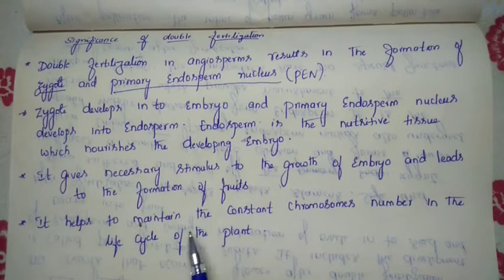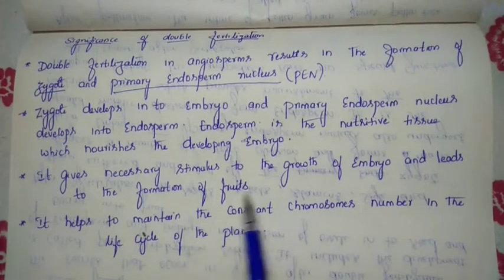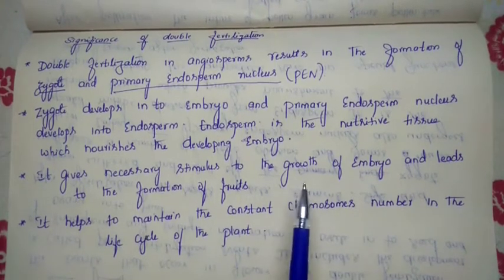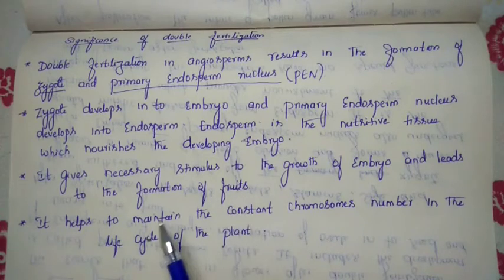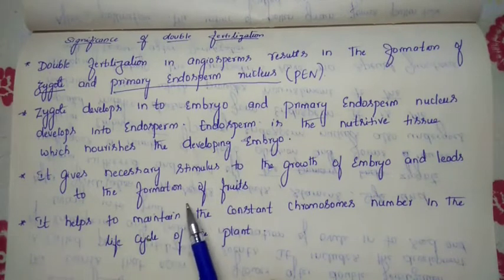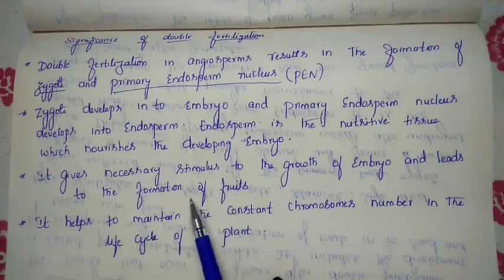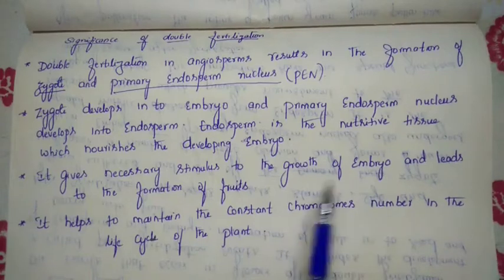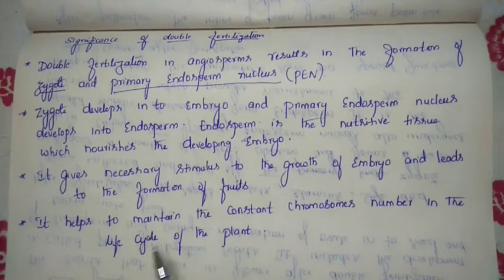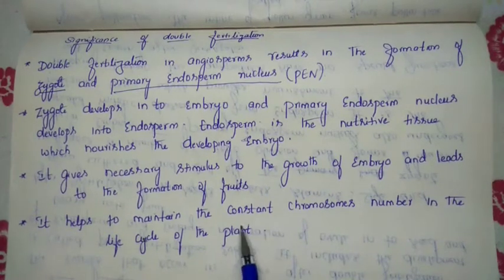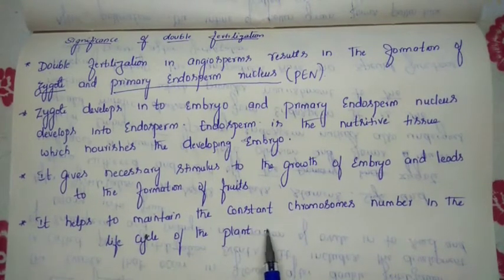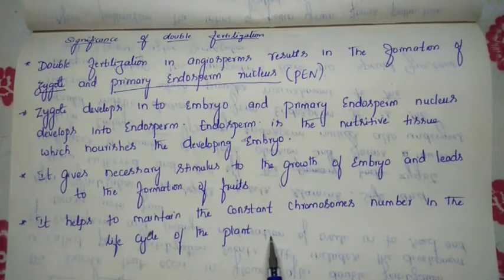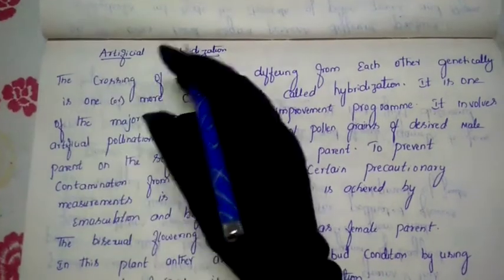However many generations go on, in every generation of that particular species, the same number of chromosomes passes from one generation to another through the complete progeny, throughout the life cycle of the plant. So this is the benefit. These are all the benefits we are getting from double fertilization. Next we'll discuss the next topic.